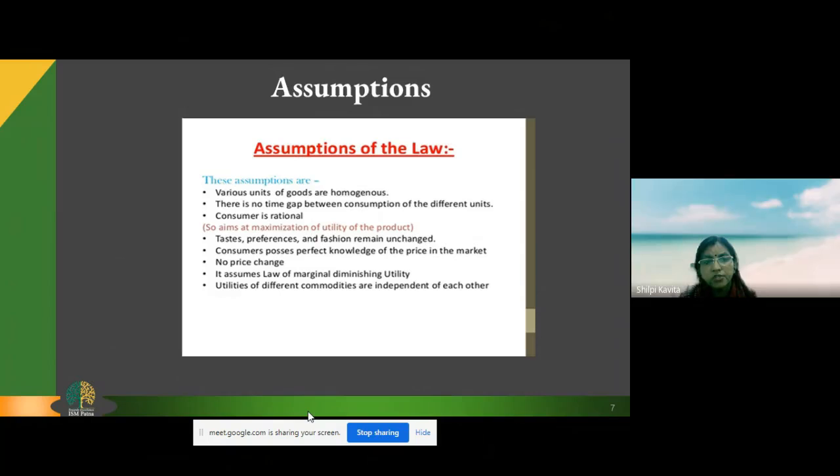Second, there is no time gap between consumption. That means the consumption should be continuous. All 3 chapatis should be at my breakfast time. We should never measure the satisfaction of the first chapati of breakfast, the first chapati of dinner, and the first chapati of lunch. In that case, the law that satisfaction goes down with successive units of consumption will not be valid, because all 3 times I'm equally hungry, so I will get the same satisfaction. Maybe it's a little bit higher also.